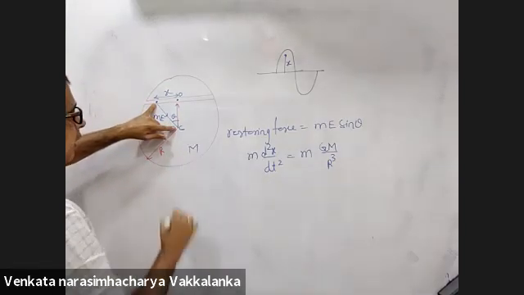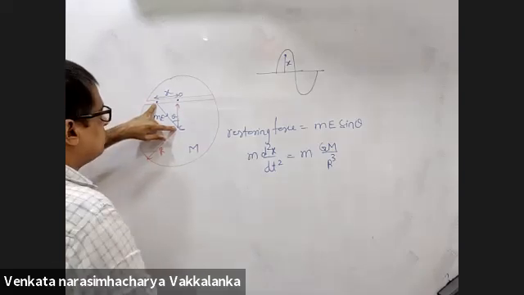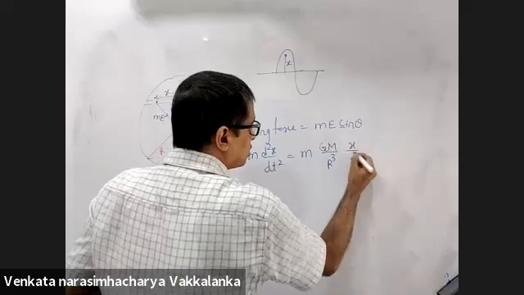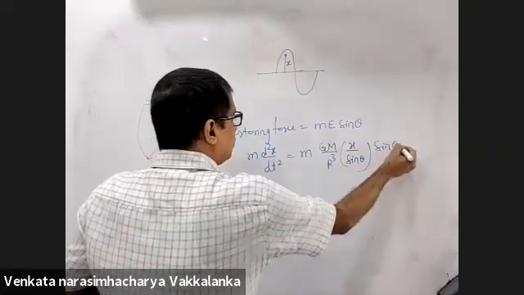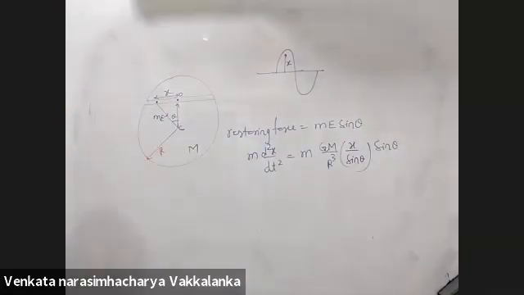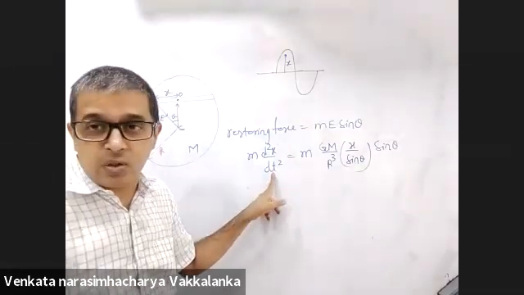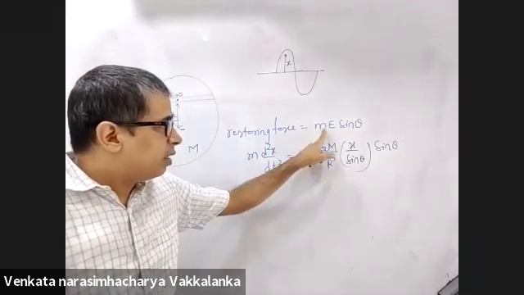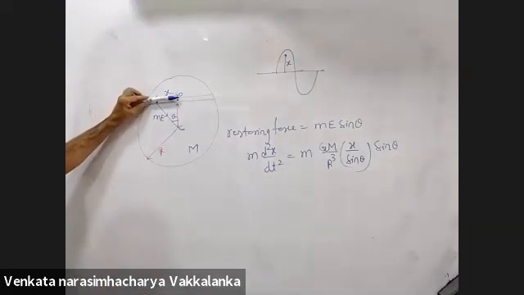What is this distance equal to? x by sin theta. See if you understood this step. We have done more than one thing here. Restoring force is mass into acceleration. Restoring force is mE sin theta.